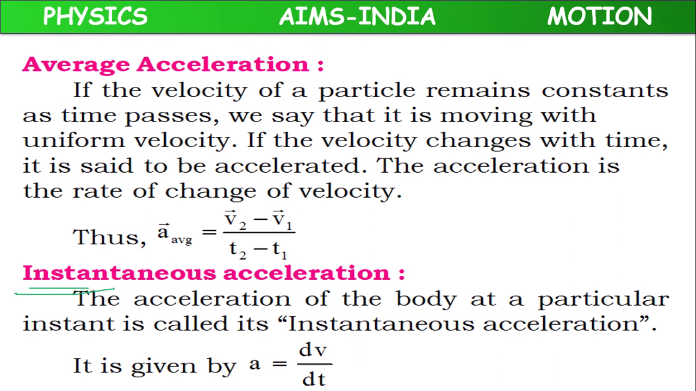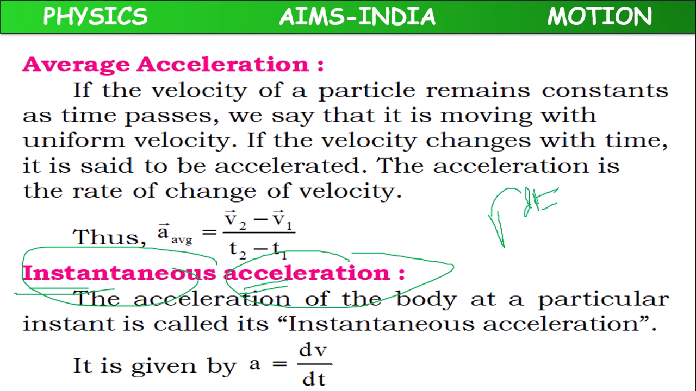About instantaneous acceleration, we have also discussed already. Instantaneous acceleration means at that particular instant, during a very small interval of time, which is dt, where d stands for very, very small. During that very small interval of time, a very small change of velocity dv happens. This is called instantaneous acceleration, where a equals dv by dt.